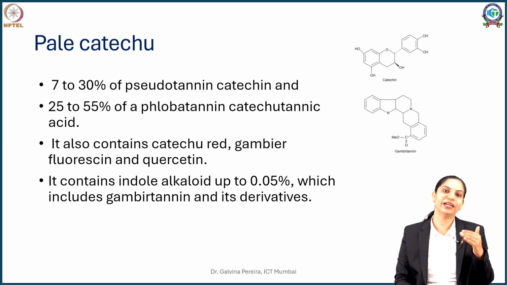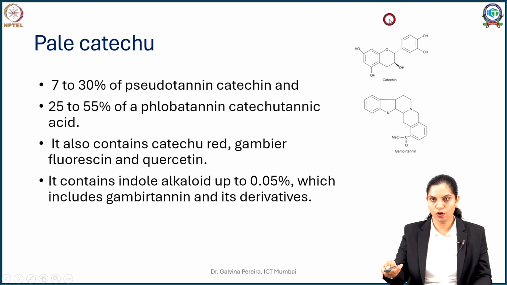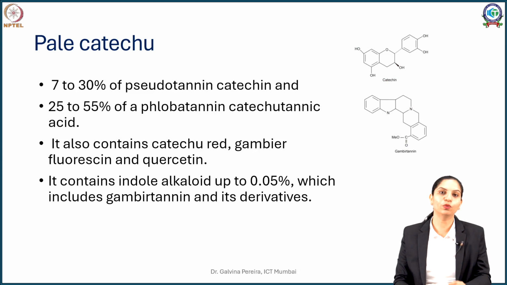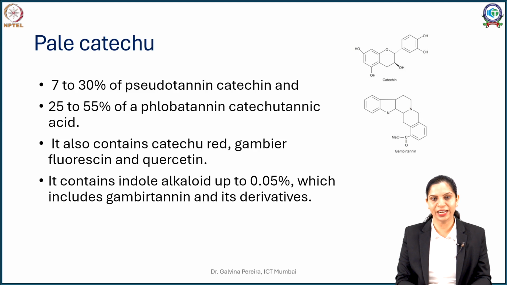If you remember, condensed tannins are formed when this flavanol unit of catechin starts polymerizing in itself, forming numerous units. These polymeric units are called phlobatannins or catechu tannic acid, because the monomeric unit is catechin. So this drug has between 25 to 55% of phlobatannin. You can call it catechu tannic acid.